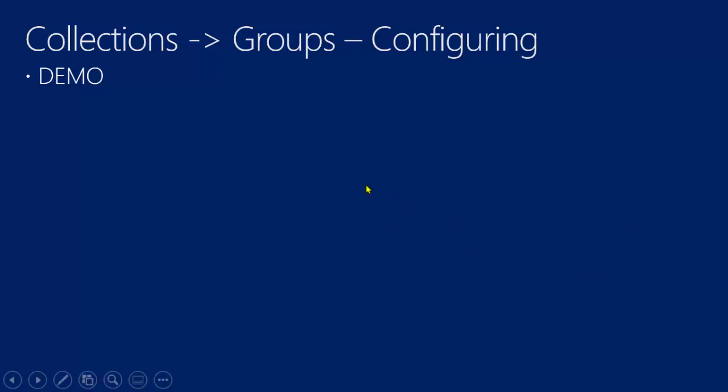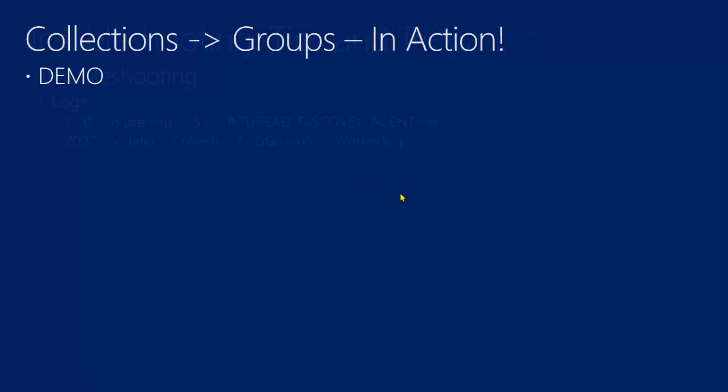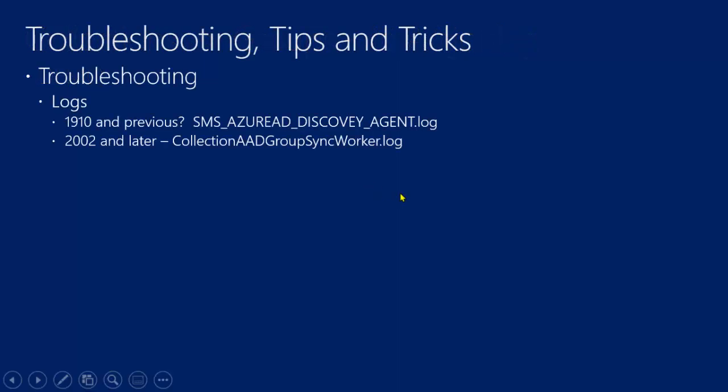Okay, so starting to round down to troubleshooting tips and tricks, right? So in terms of logs, I just showed you the collection Azure AD Group Sync Worker. There is another, SMS Azure AD Discovery, for your user discovery and so on, right? In 1910 and before, all of the detail was in this log. But as of 2002, we've split out the sync into its own log, and so it makes it easier to troubleshoot, right?